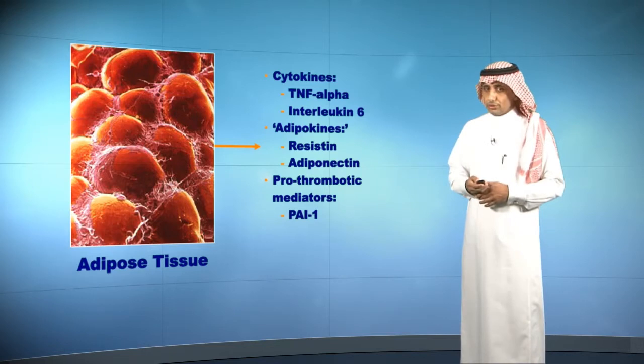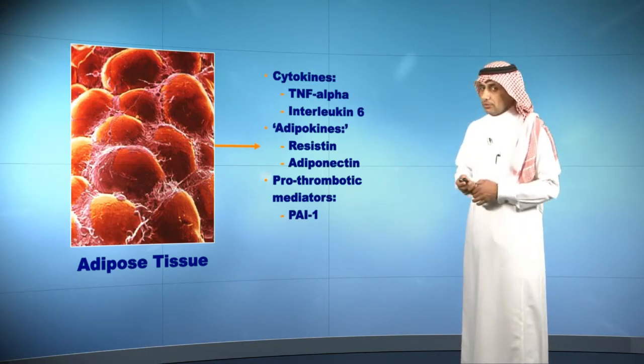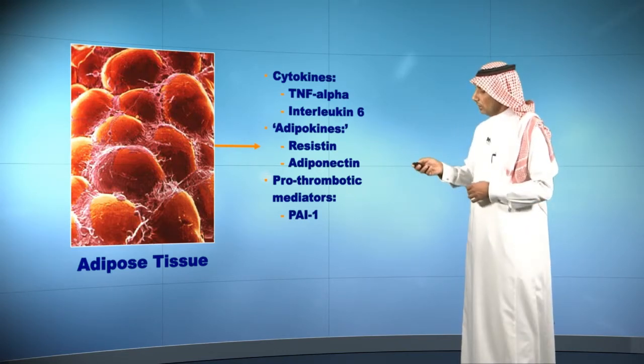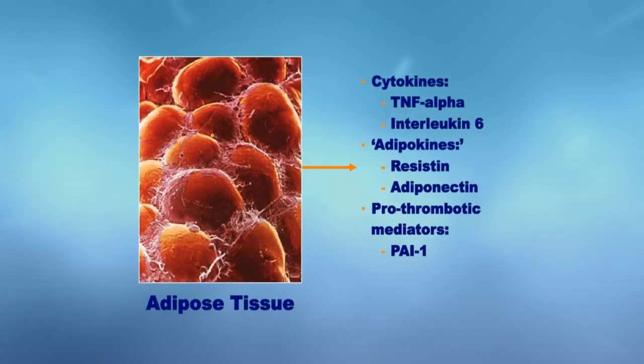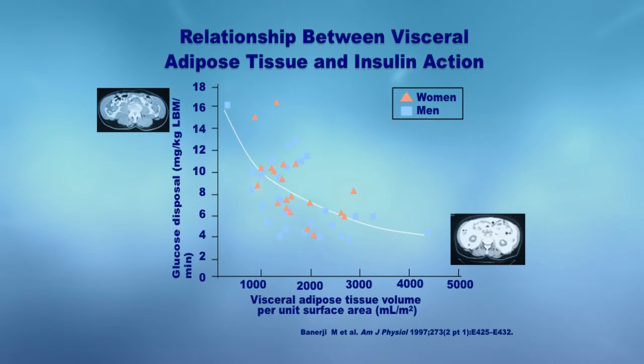Here are the most important factors: adipose tissue. Adipose tissue is an inflammatory factor that leads to increased release of interleukins, especially interleukin 6. Here is the same as what I mentioned, the CT scan. They found that when the visceral adipose tissue volume is increasing, this will increase the comorbidities, and it will increase cardiovascular disease.